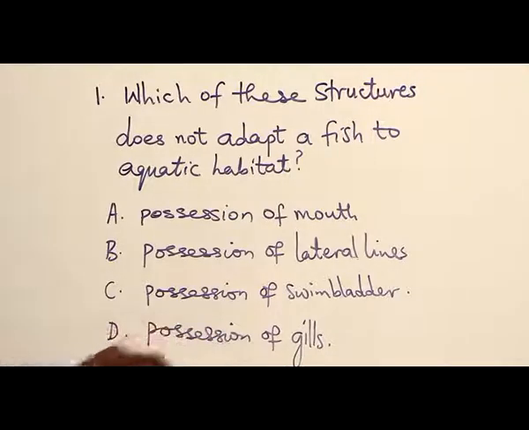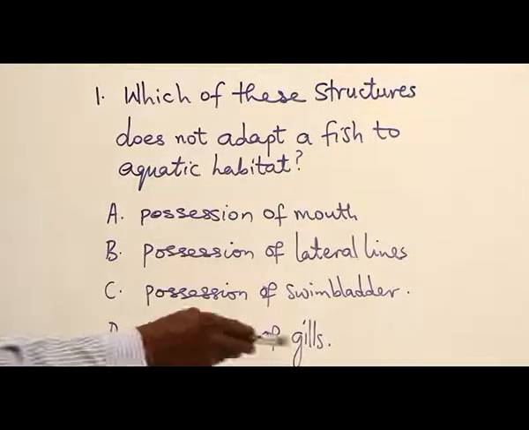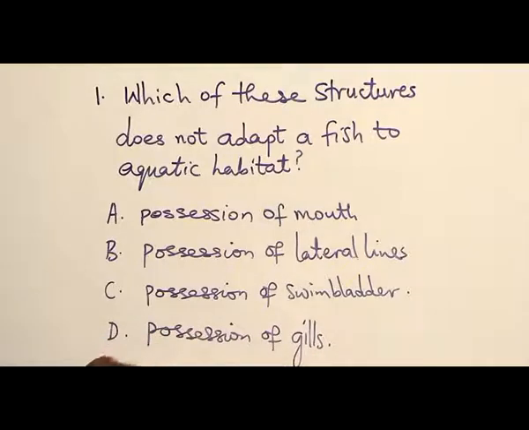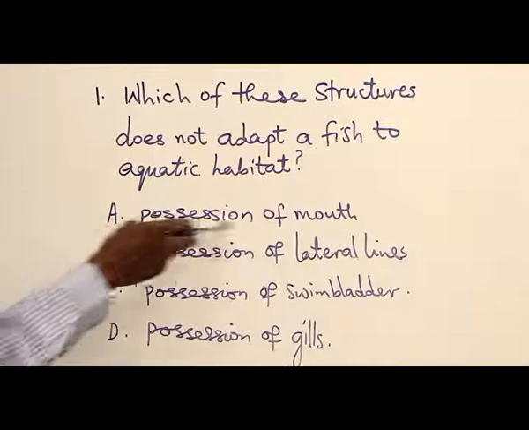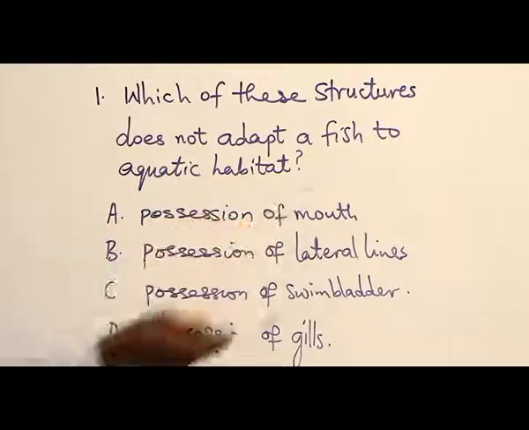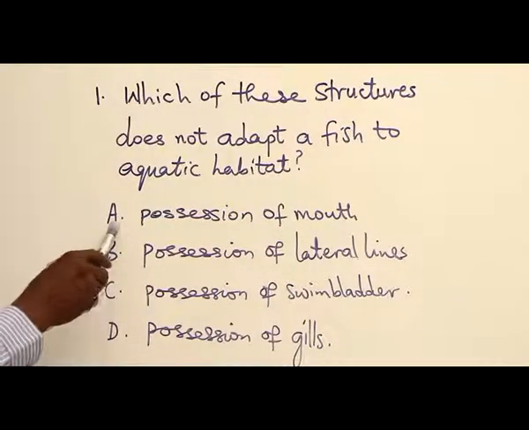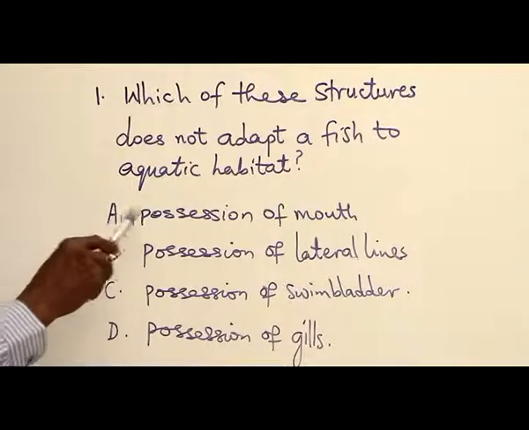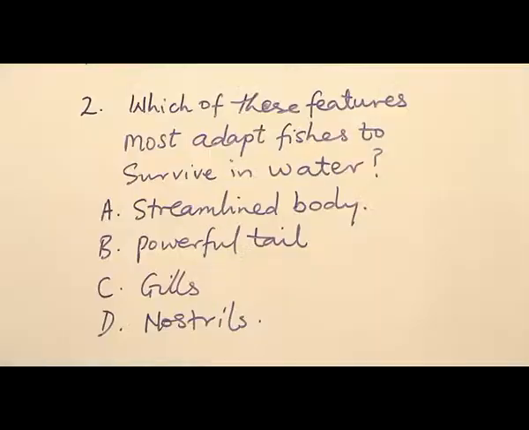Then possession of gills. With the gills, it is able to carry out respiration inside the water. Without the gills, fish cannot take in oxygen and survive. And so, the one that is not adapting fish to water only is possession of mouth, which is used for feeding. So the answer is A, possession of mouth.